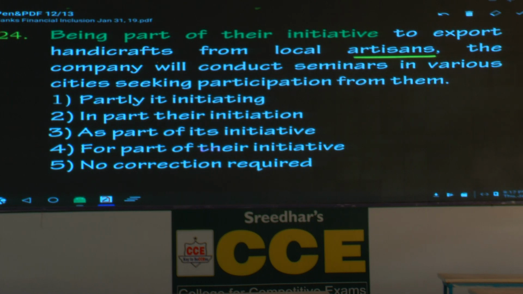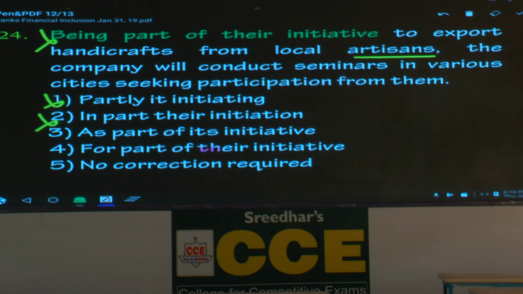Now, partly it initiating, is it grammatically correct? Mark it wrong. This is wrong, this is wrong. In part their initiation, is it grammatically correct? As part of its initiative, this seems right. As part of its initiative to export handicrafts from local artisans, the company will conduct seminars. The whole idea, the flow is there, grammatically correct, meaning-wise correct.